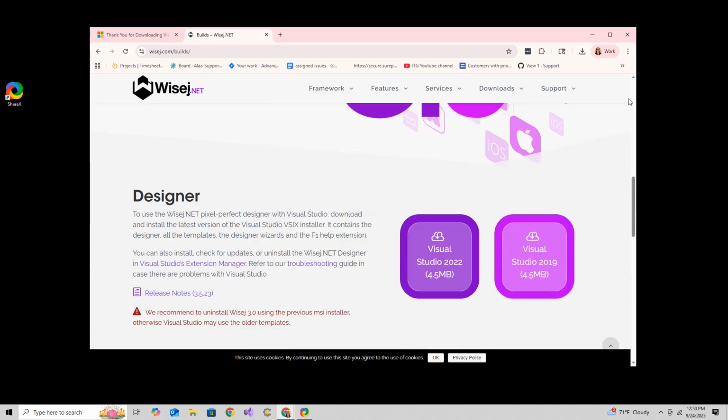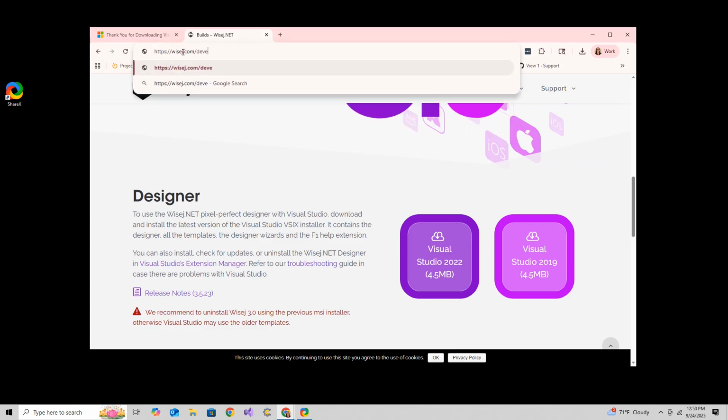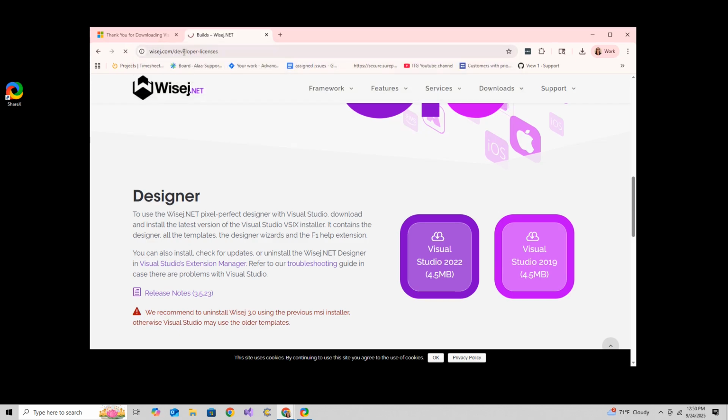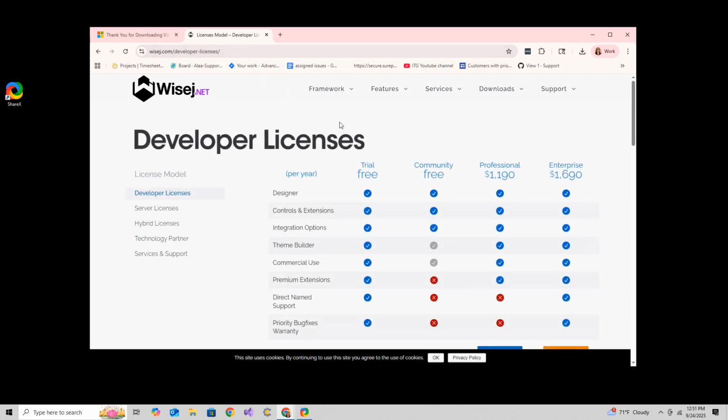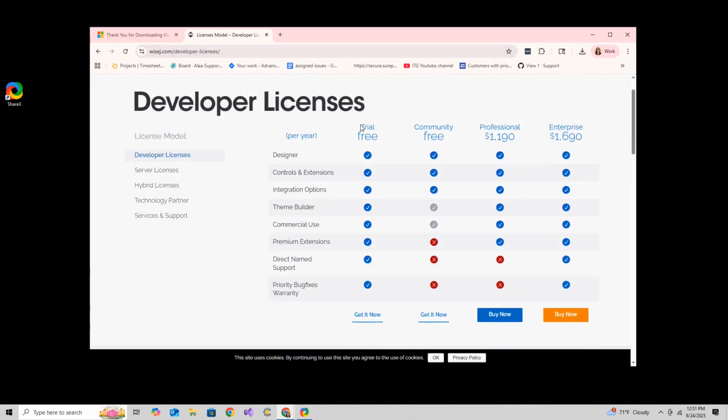The next thing we need to do is get a license key. You can go to wisej.com/developer licenses. And here you can see you can get a trial or community license for free, or you can buy a professional or enterprise license.